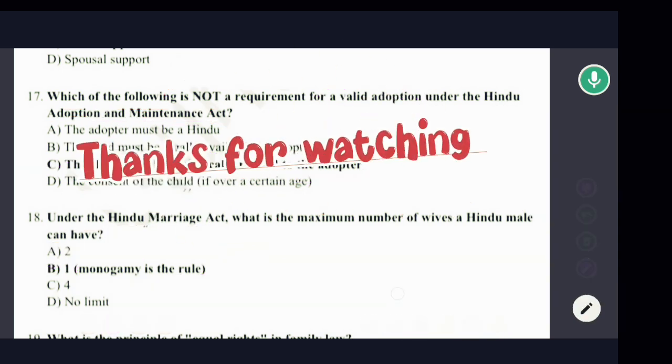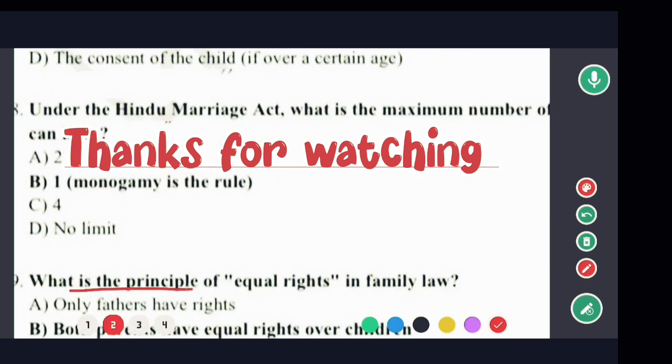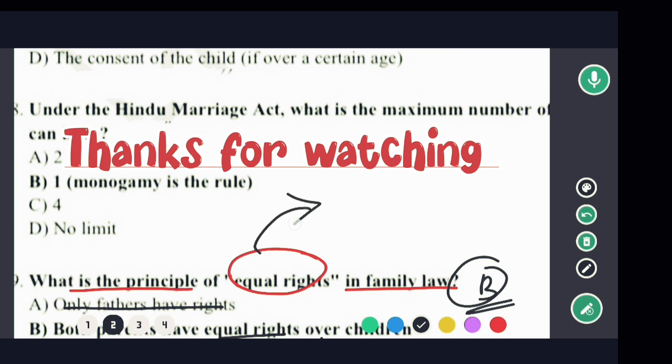So now moving to next question, and this is the last question. Okay, what is the principle of equal rights in the family? In family law, what is the principle of equal rights in family law? Options are, देखिए, only father has the right, both parents have equal rights over the children. So in this case क्या होगा? Option B would be the correct answer. That means equal rights means क्या है?